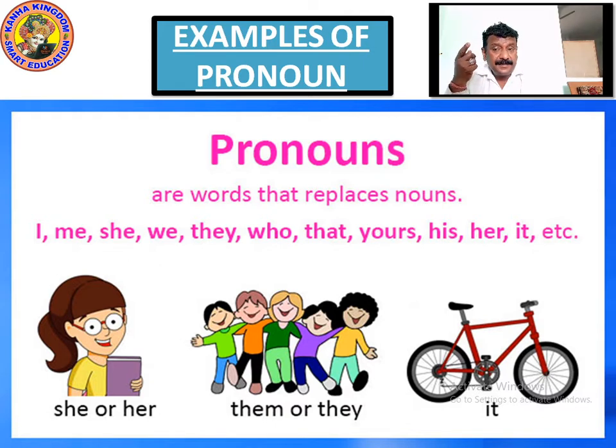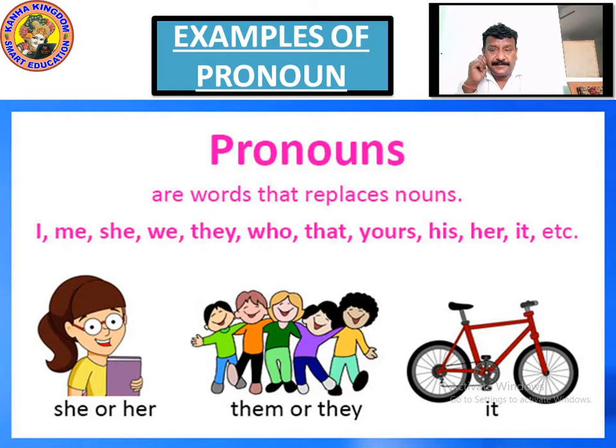So here it is in the place of a noun. Yours, mine, these are all ownership words, like possessive pronouns, which you will learn ahead in bigger classes. But just for your understanding, I am telling you: yours, his.